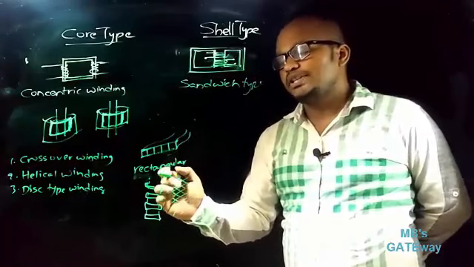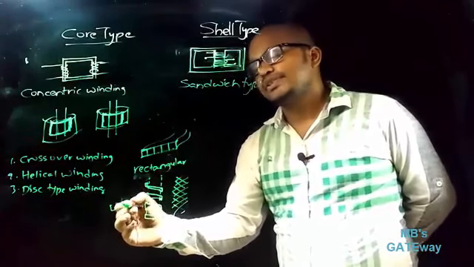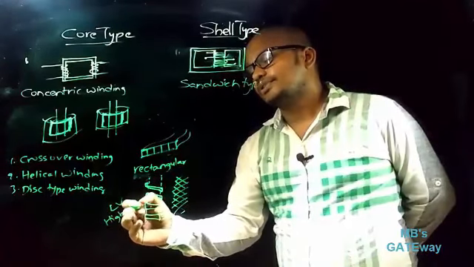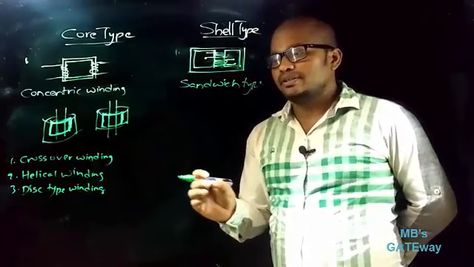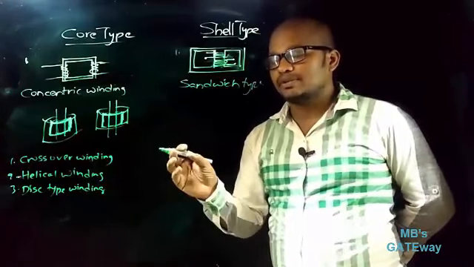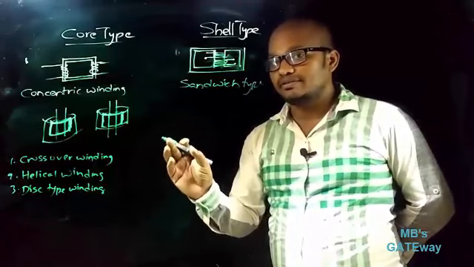And helical winding is preferred for the LV side of high rating transformers. Next, disc type winding. This is the winding which is employed in power transformers and distribution transformers, and this type of winding consists of rectangular strips.